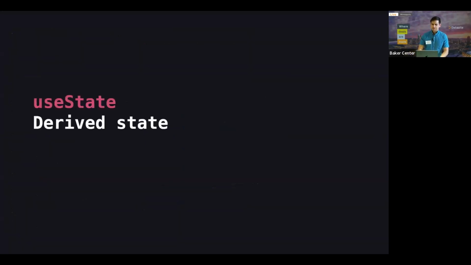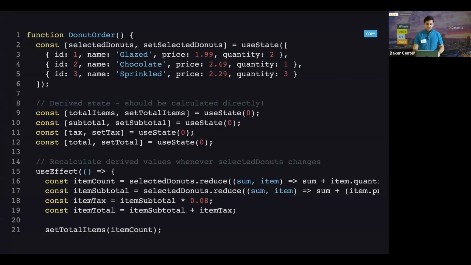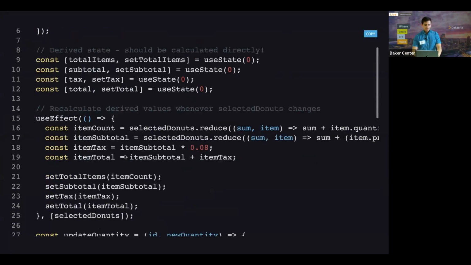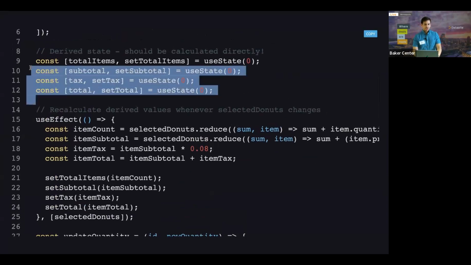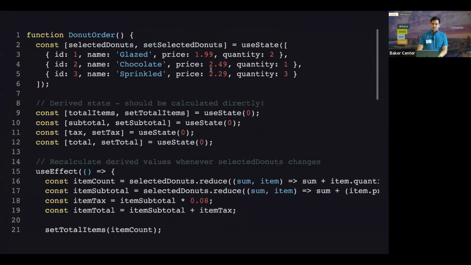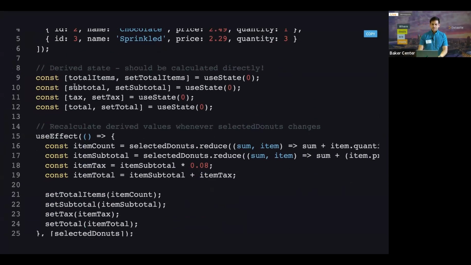So it's pretty cool. A big thing I talked about at the workshop too was derived state. This is another one of those huge problems that I see in pretty much every React code base, where we have a bunch of sources of truth states, but we also have derived states, such as the total number of items, let's say that we have a donut shop, and also the cost total.